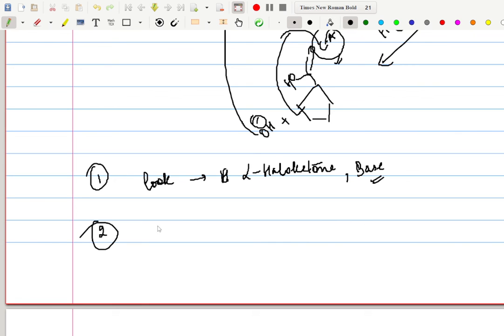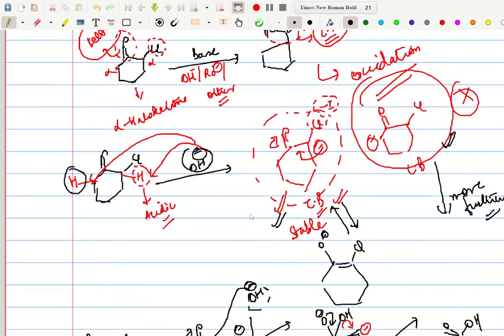Okay, and the second thing which you have to notice is, and you have to always be clear with this, कि हमारे यहाँ पे जो not favorable pathway है, राइट, एज यू कैन सी यहाँ पे फेवरेबल जो है वो ये वाला ये वाला हाइड्रोजन आटम रिमूवल था, यानी कि ये वाला कॉन्जुगेट बेस मोर स्टेबल था, राइट. बट द लेस फेवरेबल पाथवे इज द वन which is the driving force of this reaction, right? So these are the most important two things which you have to remember, and that's all about it.